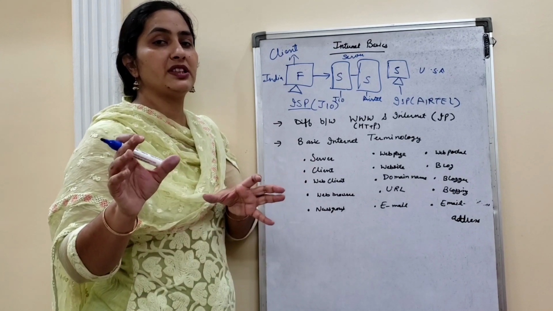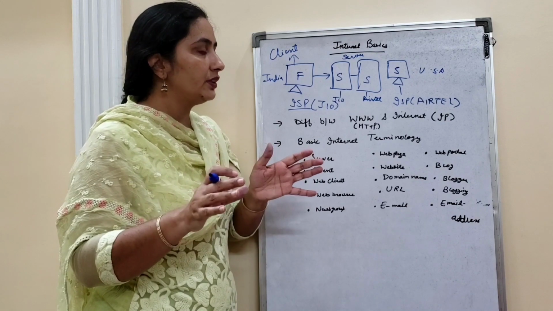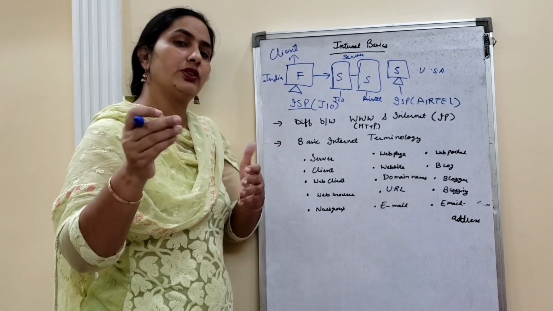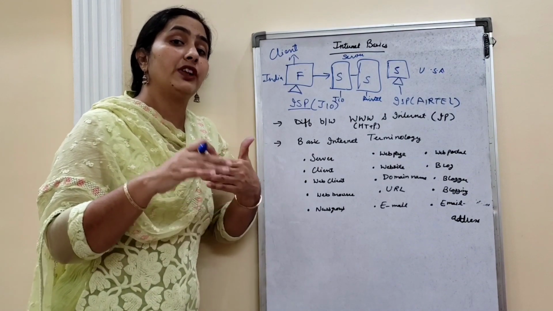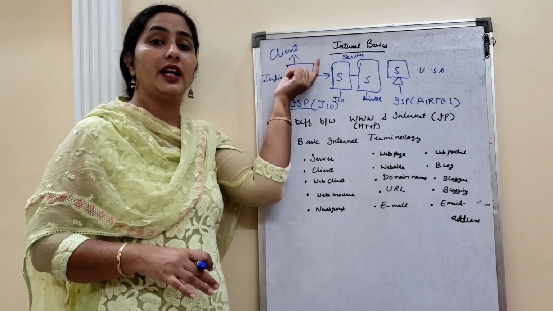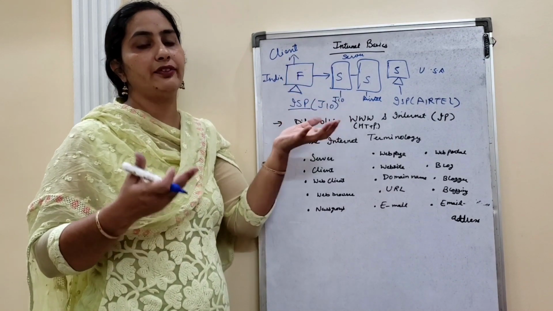Like maybe you will get the message that your mail has been sent, or in WhatsApp you will get the double tick. So there is one form or another with the help of which the server is responding to your request that your message has been sent, or the other services which you have applied for.